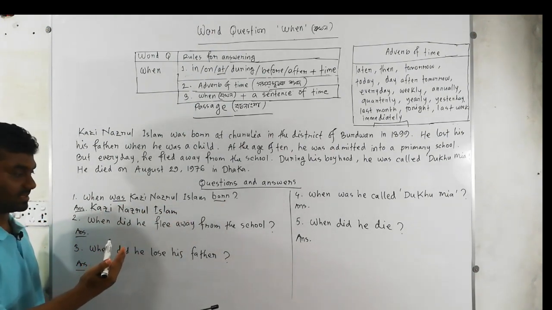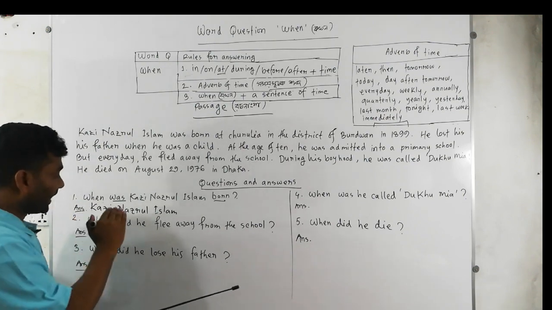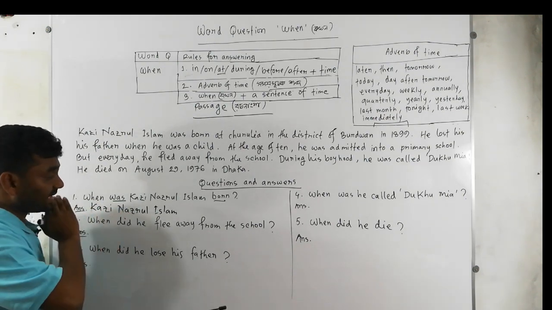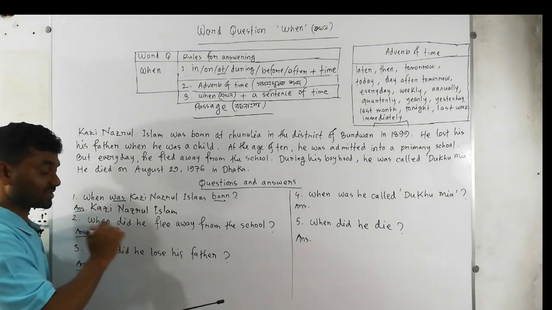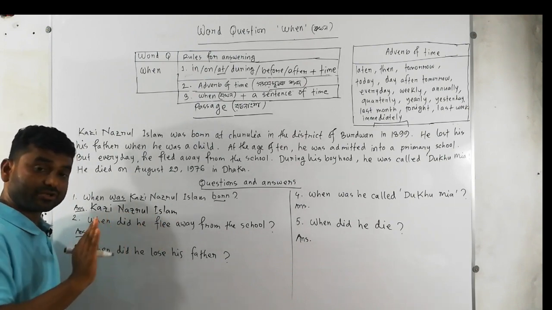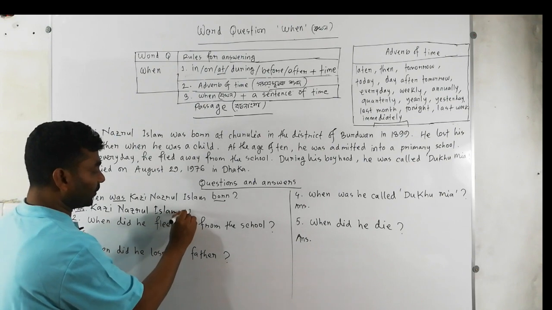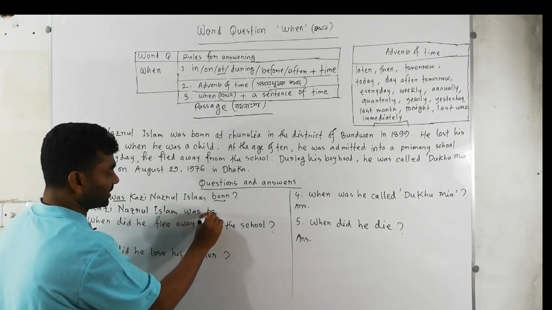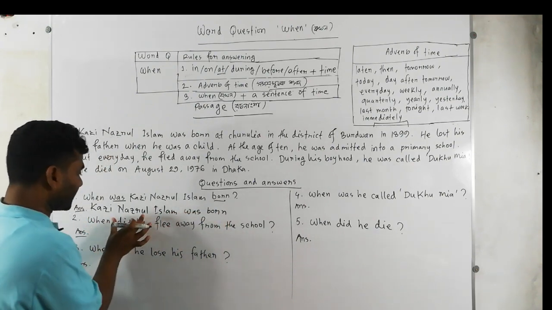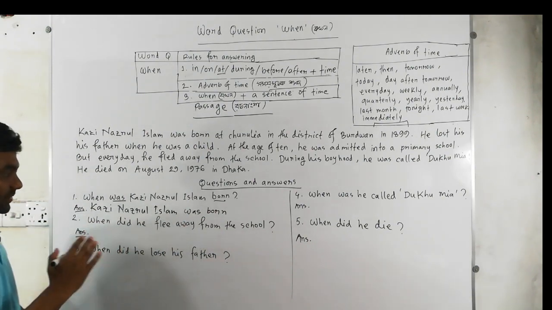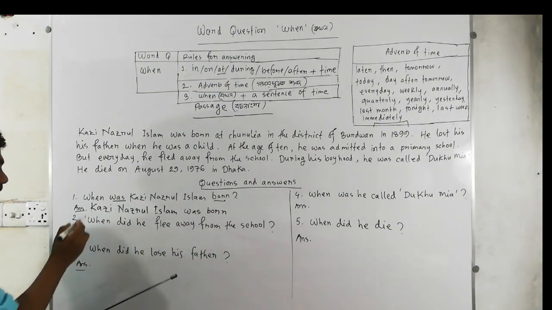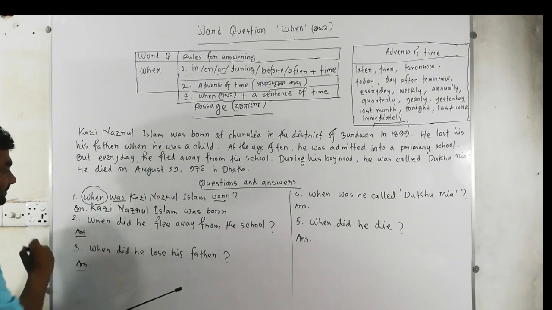This is a sequence, and we have to write down the same portion, the same verb. We should not change the verb. Okay, Qazi Nazrul Islam was born. I've already written subject and verb. Now our what question is when.